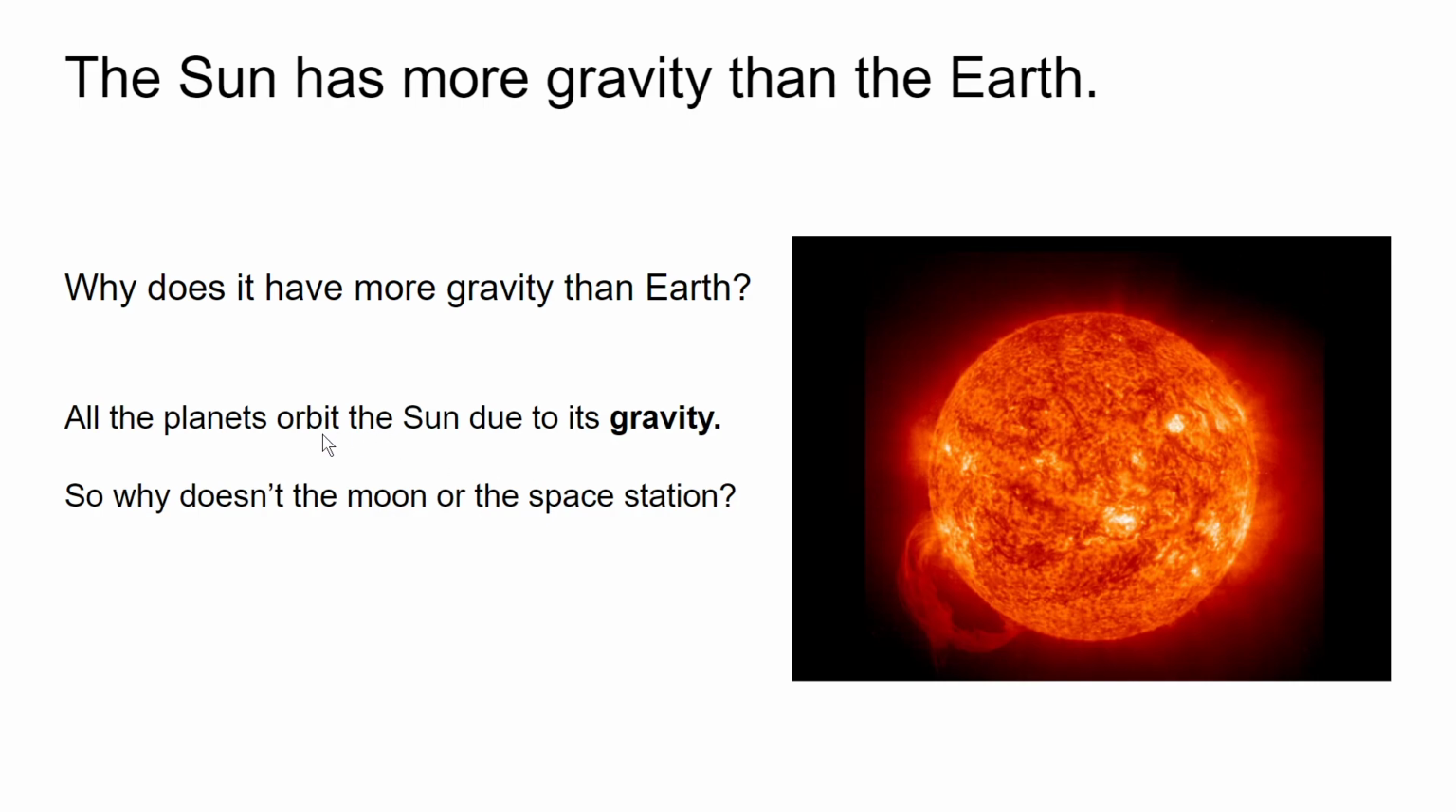All the planets in the solar system orbit the Sun due to its gravity, so all the planets go around the Sun. Why doesn't the moon or the space station go around the Sun? Have a think about this, and this is actually going to be one of the questions in your research that you have to do today. Okay, have a think about that.